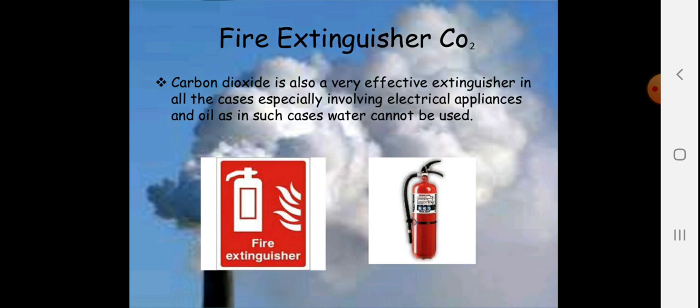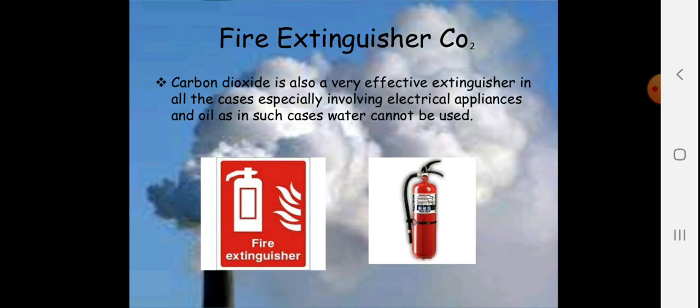Fire extinguisher CO2. You might be aware of such cylinders. You might have seen them in your buildings, in schools, in cinema halls, because where there is a crowded place, certain sprayers and cylinders are available. Now these sprayers are nothing but the gaseous form of carbon dioxide or foams. Now remember, carbon dioxide is not filled in the cylinder. They fill baking powder or chalk powder along with certain acid.